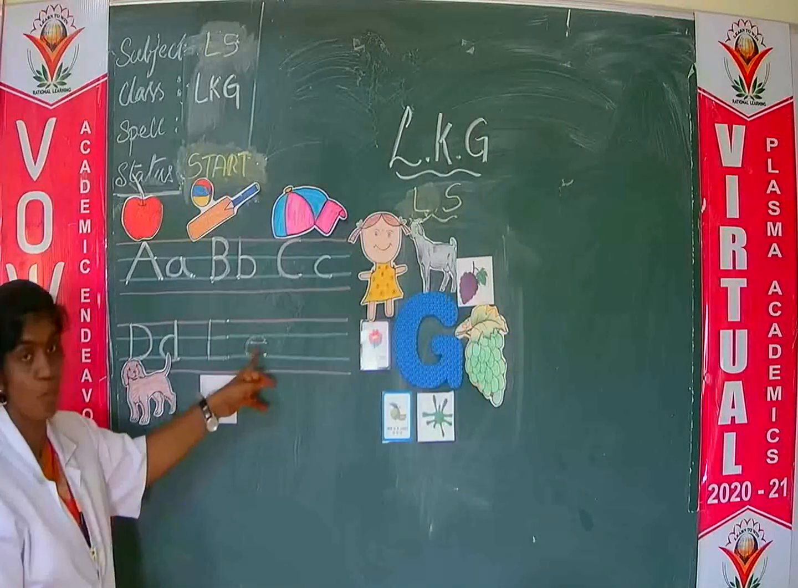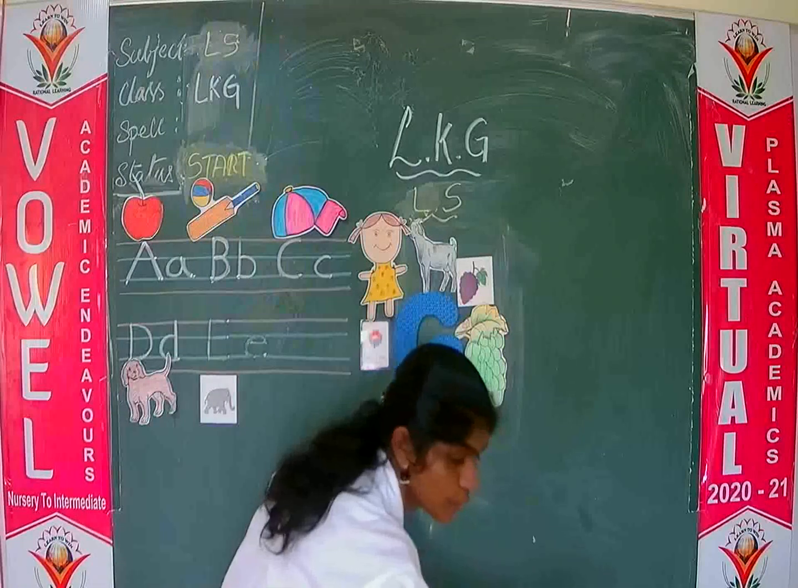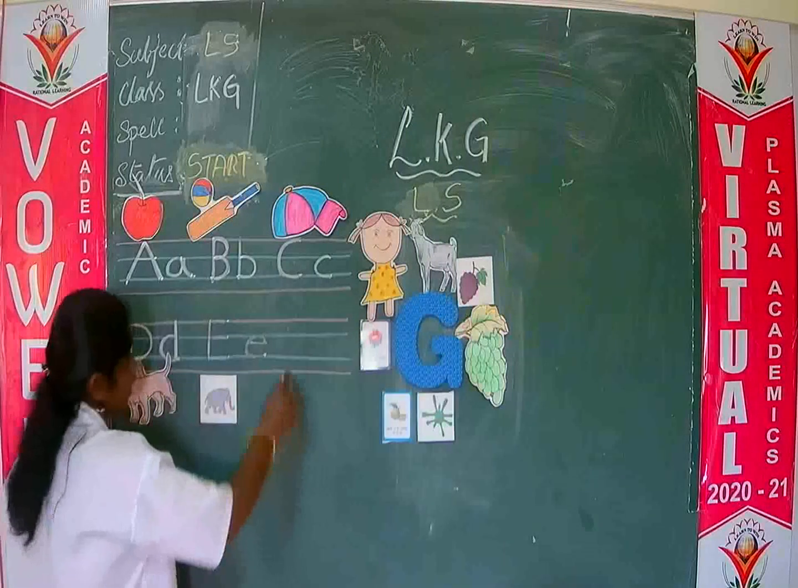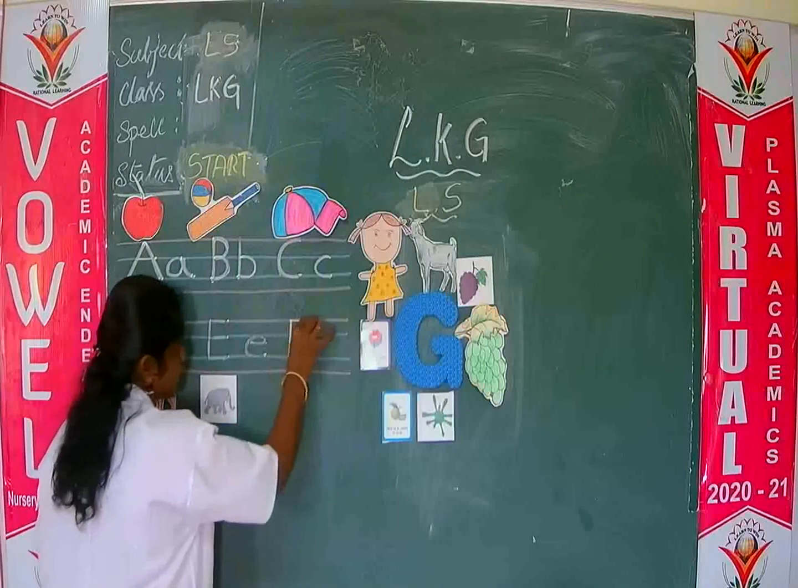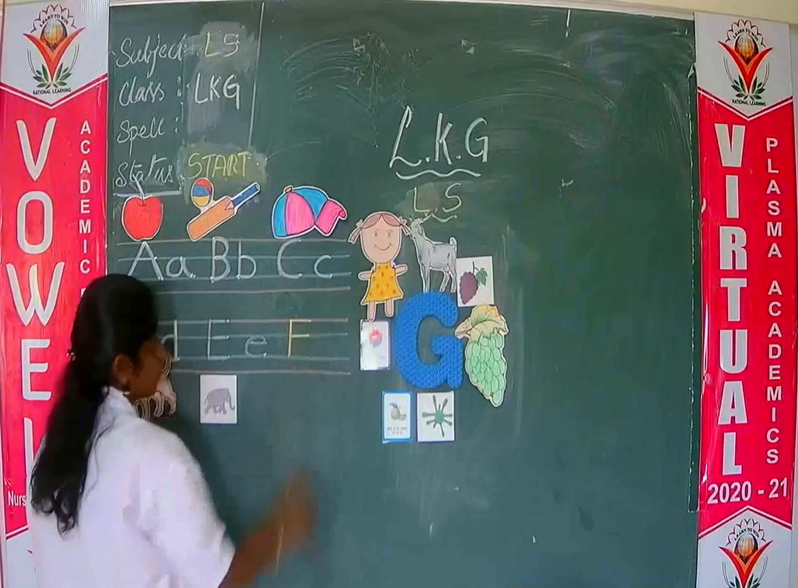Capital E, small e. And E comes after which letter, children? E comes after letter F. How to write F? Standing line. Two sleeping lines we have for letter F. On the red line one sleeping line and on the blue line one sleeping line.